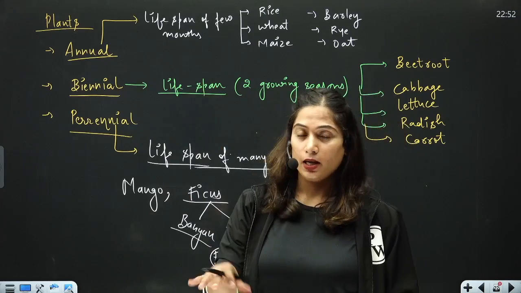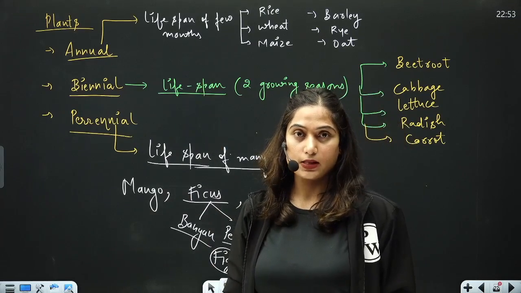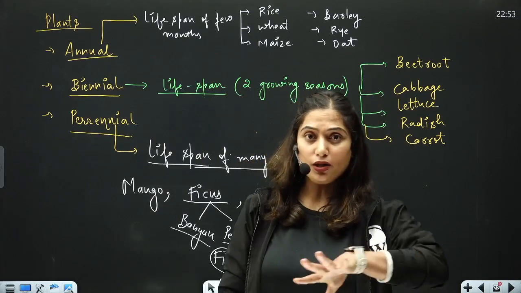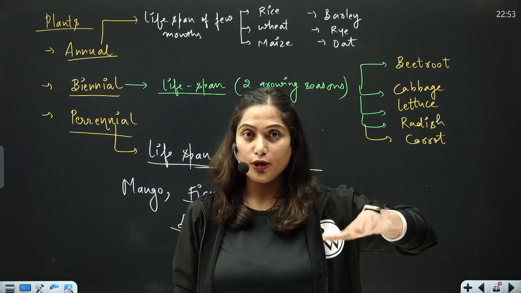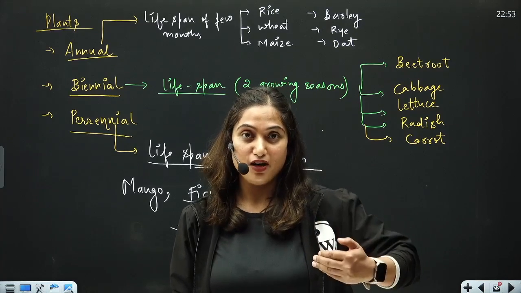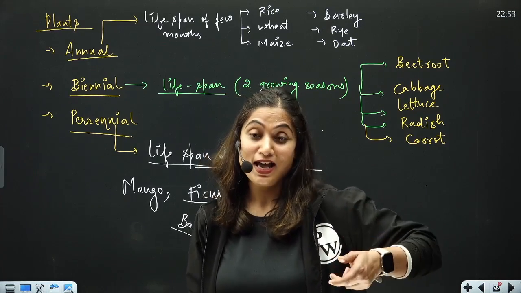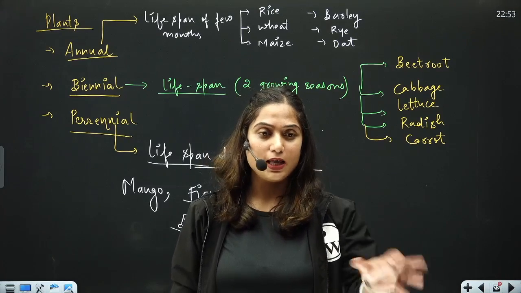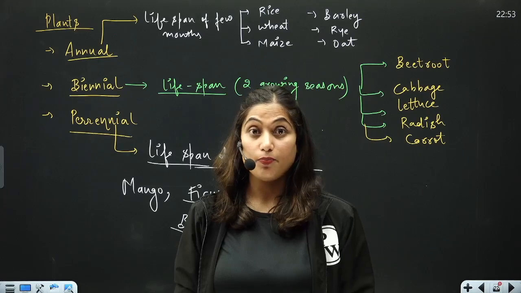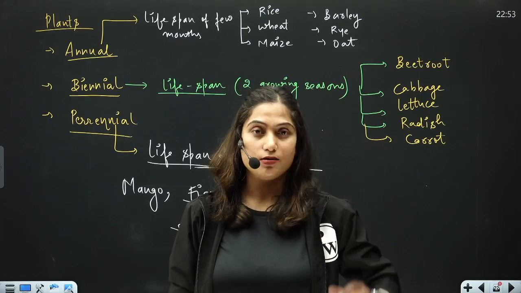Annual plants have a lifespan of 3 to 4 months. That means within 3 to 4 months, they do everything: the juvenile phase, then the reproductive phase, then the senescent phase, and death. Biennial plants do it in two growing seasons. But perennial plants live for many years.